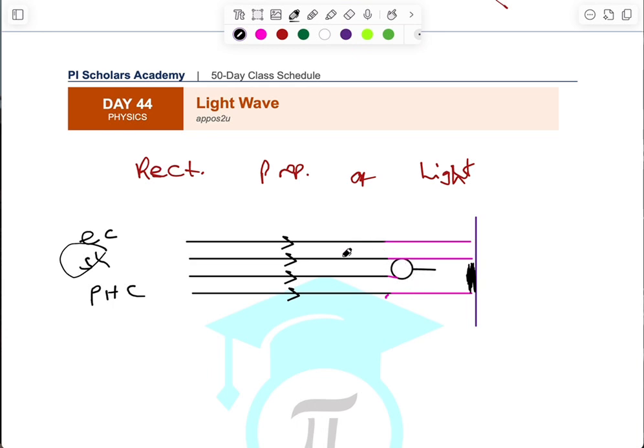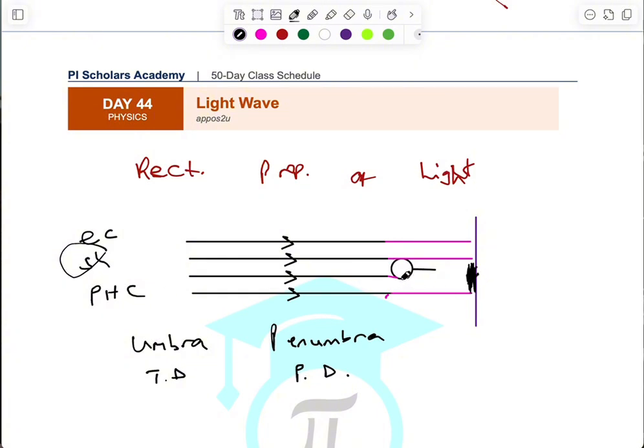So we have two regions. We have what we call the umbra region, and we have the penumbra region. Now, umbra region is a point of total darkness, while penumbra region is a point of partial darkness. So when shadow is formed, the region where you have complete shadow, where no light from the source reaches at all, that is what we call the umbra region.